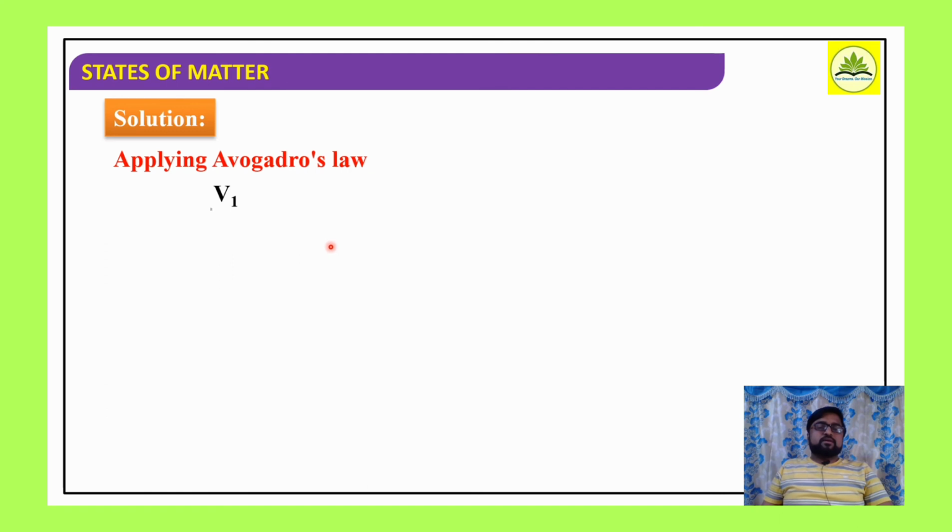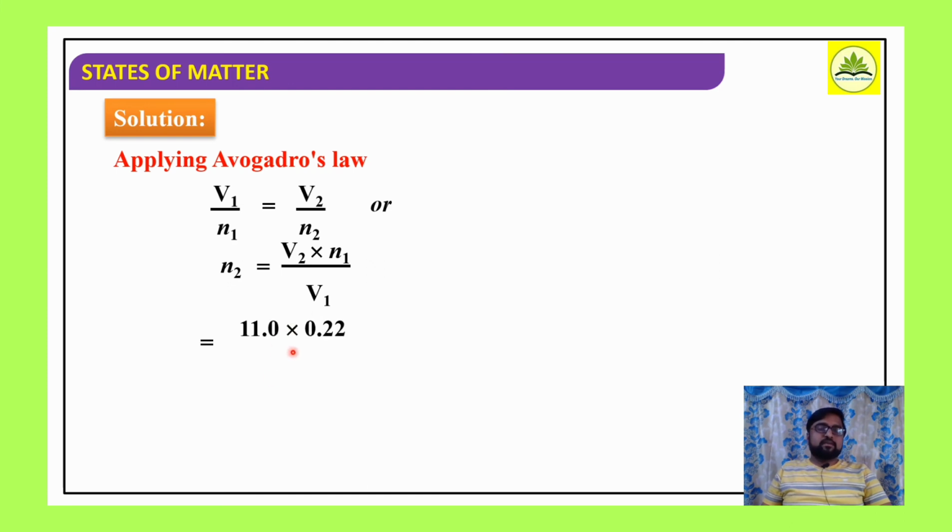Applying Avogadro's law, V1 by N1 is equal to V2 by N2. Avogadro's law: at the same temperature and pressure, equal volumes of gases contain equal numbers of moles. As per that statement, we have the relation V1 by N1 is equal to V2 by N2. Rearranging this equation for N2, N2 is equal to V2 into N1 divided by V1. So V2 is 11, N1 0.22, divided by V1, 5 liters. If we simplify, N2 will be 0.484 mole.